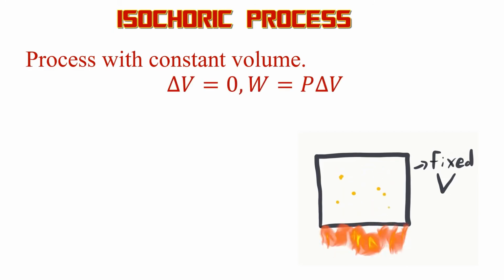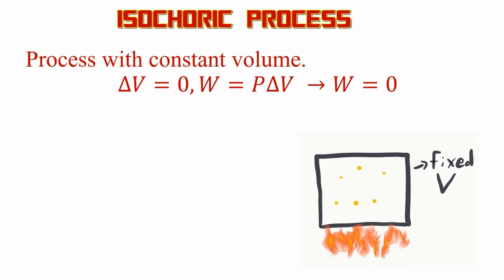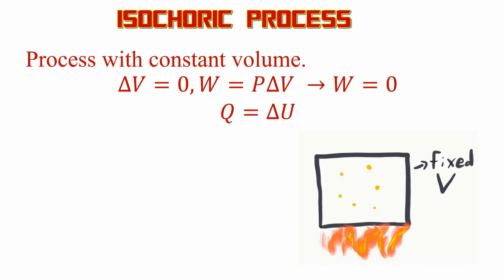So that means that the change in volume over this process is 0. And the work done on or by a gas is P delta V. Well, if there's no change in volume, there's no force over a distance, so the work is 0. And from the first law of thermodynamics, which says that delta U is Q plus W, if W is 0, then Q equals delta U.